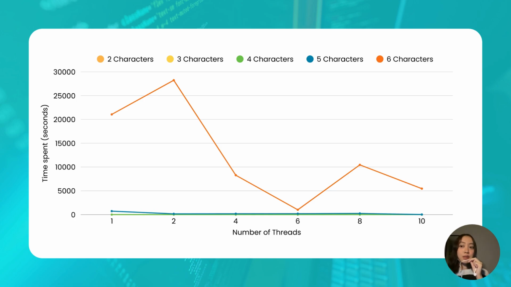For 4-character passwords, there's a noticeable drop in time as we increase the number of threads, especially when jumping from 2 threads to 4 threads. This is where multi-threading actually starts to make a difference.